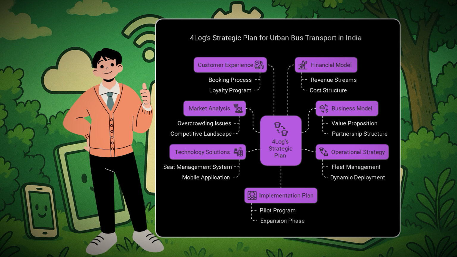So for customer experience, there's the booking process and loyalty program, financial model like revenue streams and cost structures, business model where there is value proposition and partnership structure, operational strategies like fleet management and dynamic deployment, implementation plan like pilot program and expansion phase, technological solutions, where there is seat management system plan and mobile application integration. Next, market analysis, where we can find overcrowding issues and competitive landscapes.